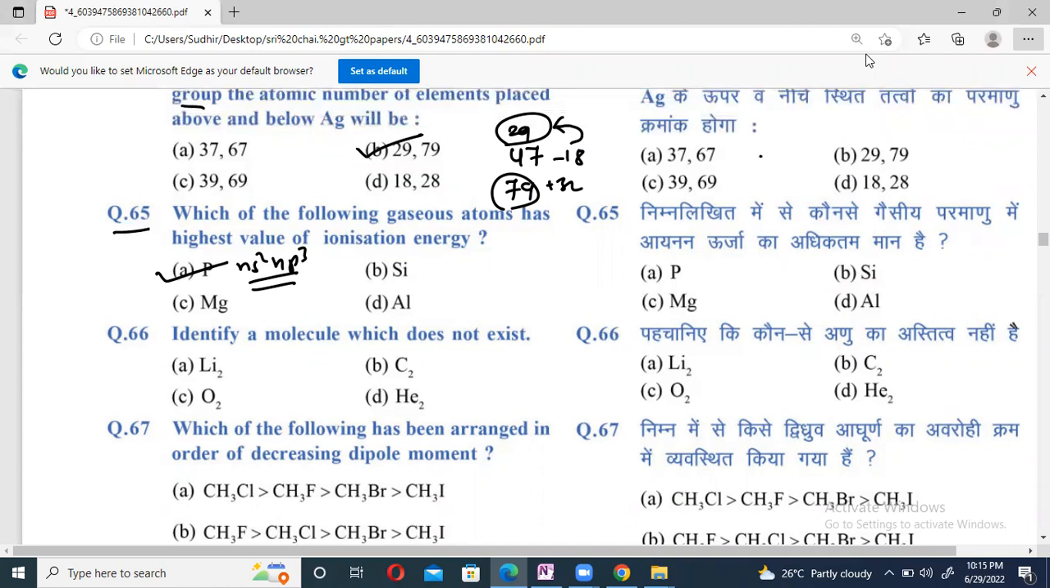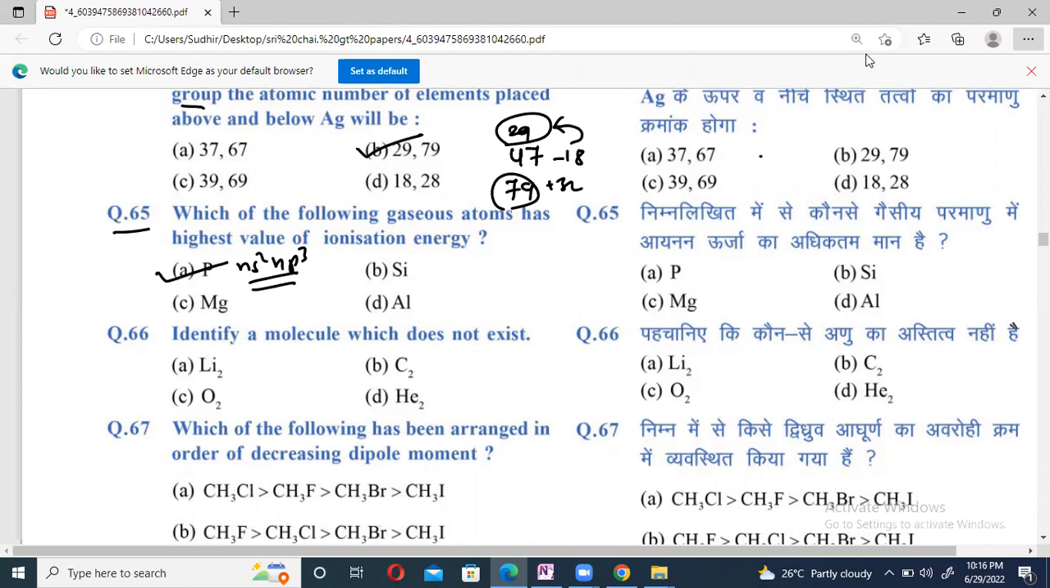Question number 65. Which of the following gaseous atoms has the highest value of ionization energy? They are asking about the gaseous atom: phosphorus converted into gas form, magnesium gas, silicon gas, aluminum gas.